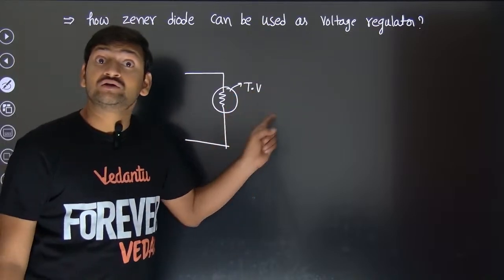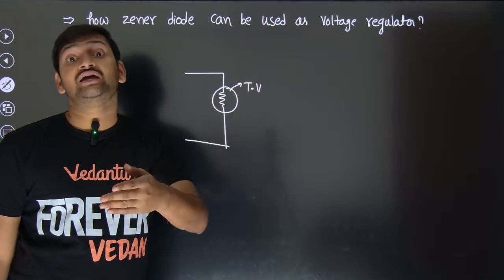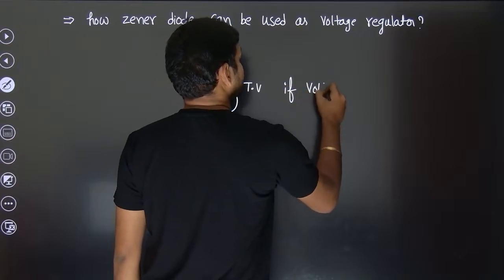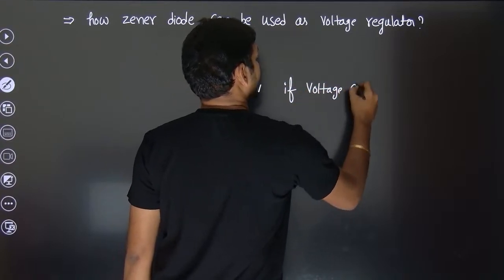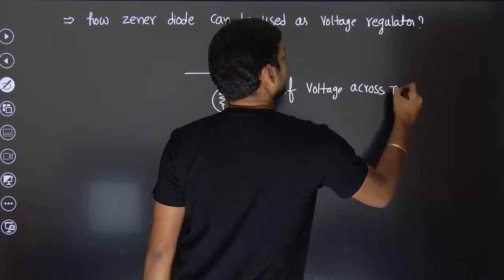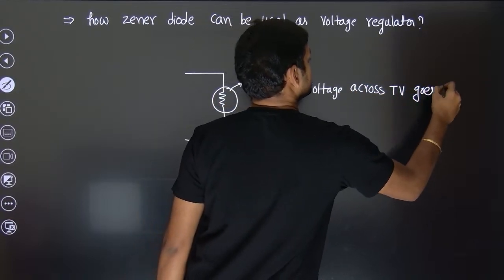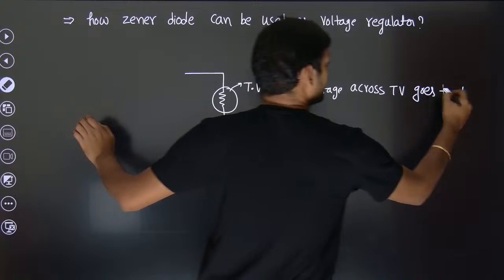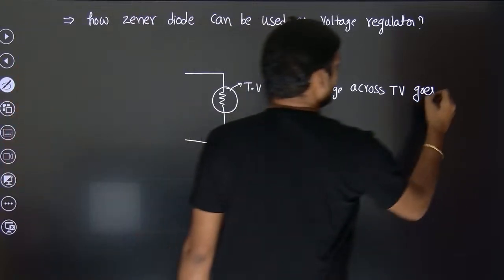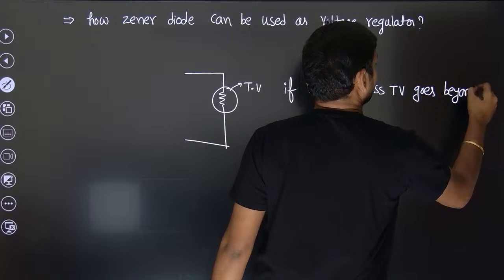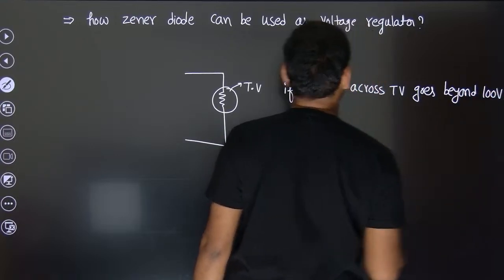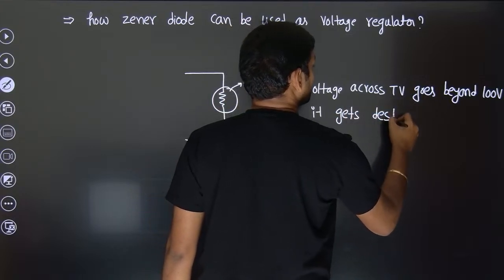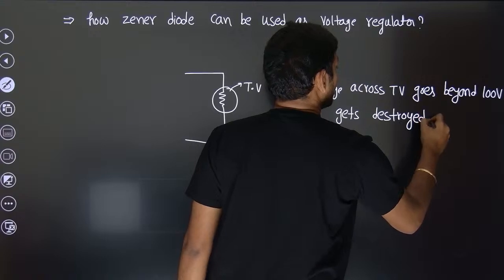If the voltage across the television goes beyond, let's say, 100 volt, it gets destroyed, or you can say it gets damaged.